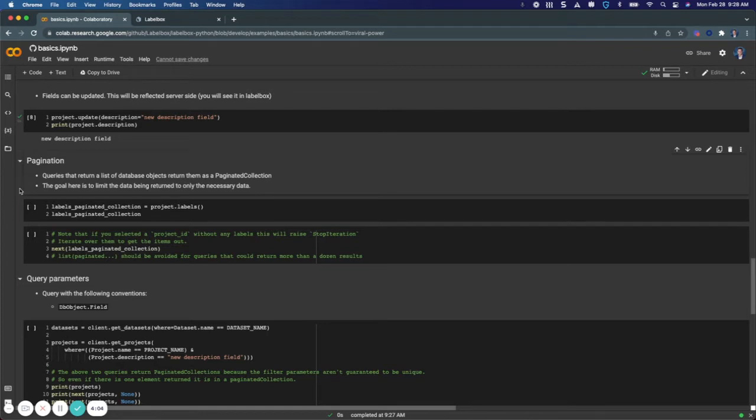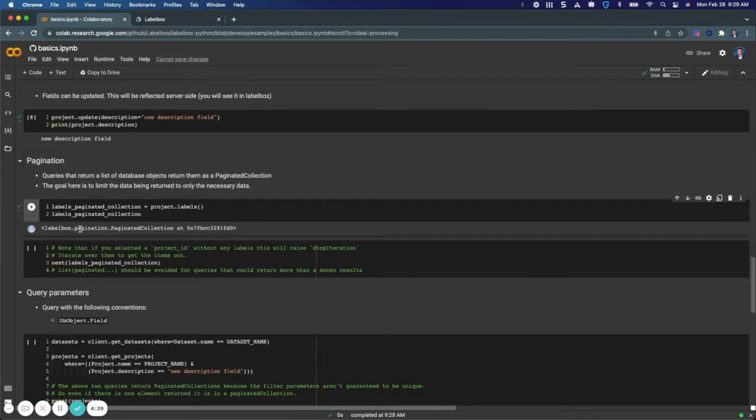So let's talk briefly about pagination. Queries from the SDK that return a list of database objects will return them as a paginated collection. And the purpose for that is so that we're only returning the necessary data that users are looking for, as the amount of this data can rise very quickly as projects become quite complex. So I asked for project.labels here. And as we see here, I'm returned a paginated collection.